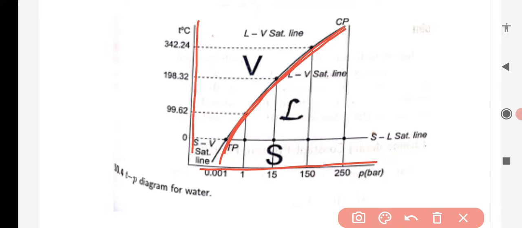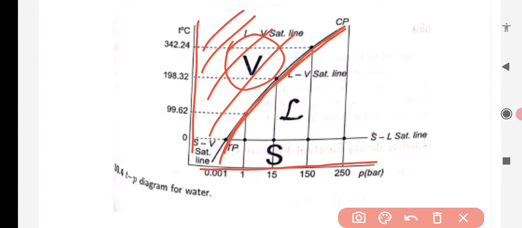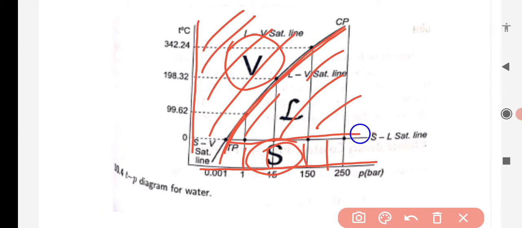So here you can see that this is called the vapor phase. This is all vapor phase here, and this is the liquid phase. Whatever you see here is all liquid phase, and at the bottom this is the solid. You can see S is given for solid. So there is one more line here. You can see this line. So there are three different phases: vapor phase, liquid phase, and solid phase.